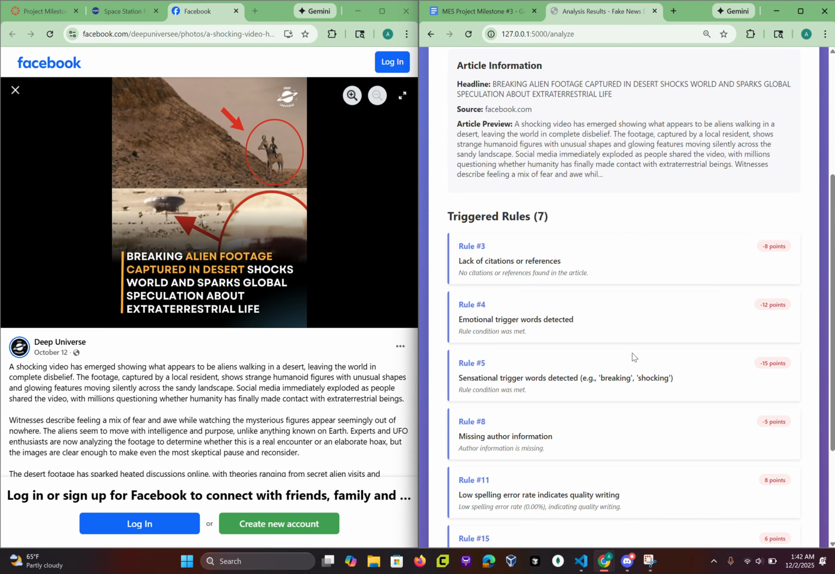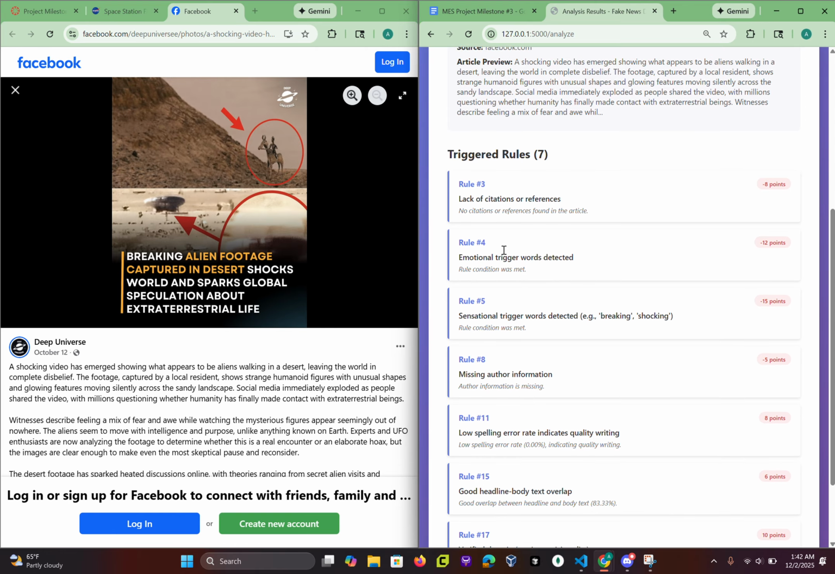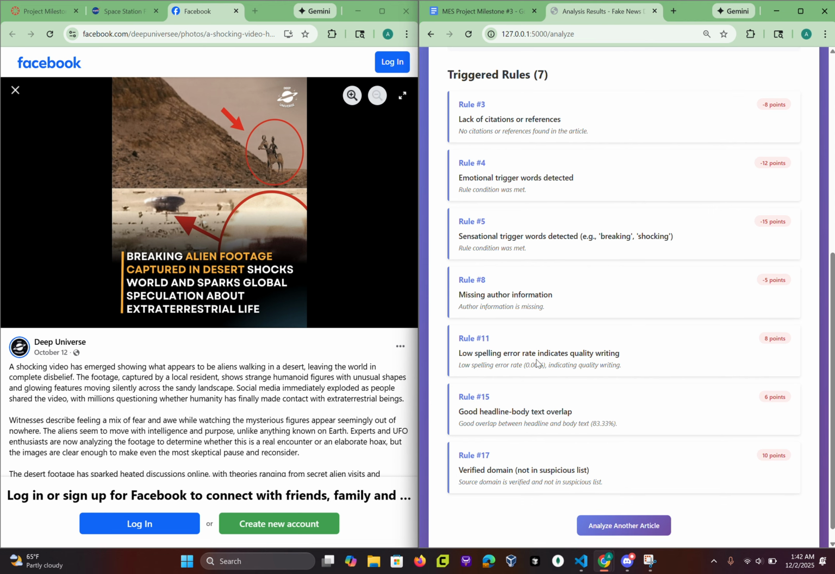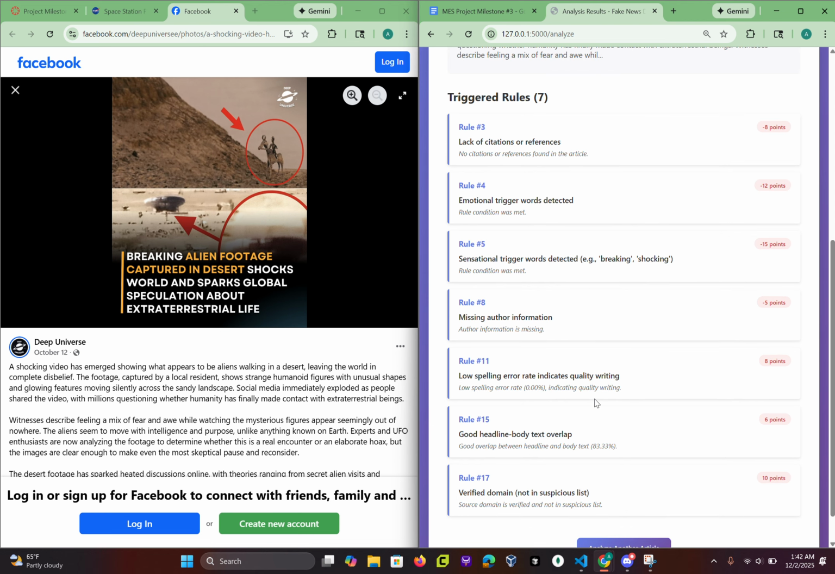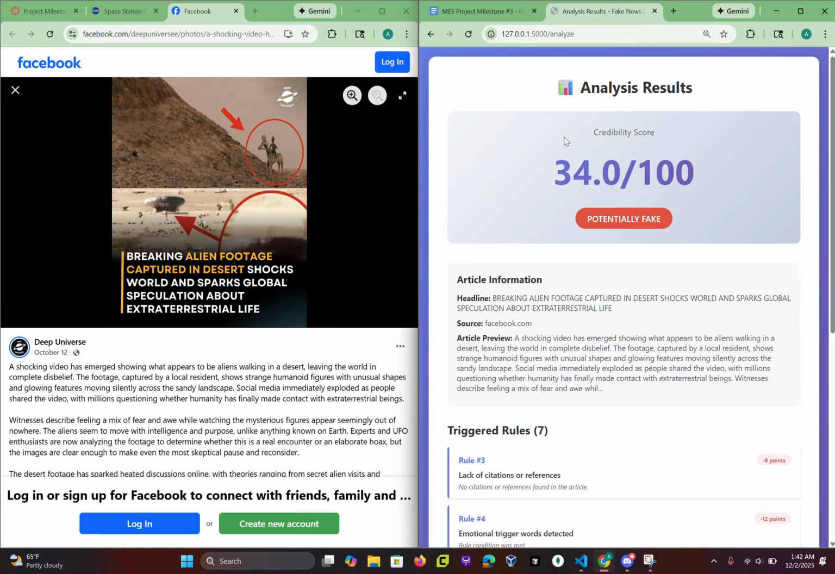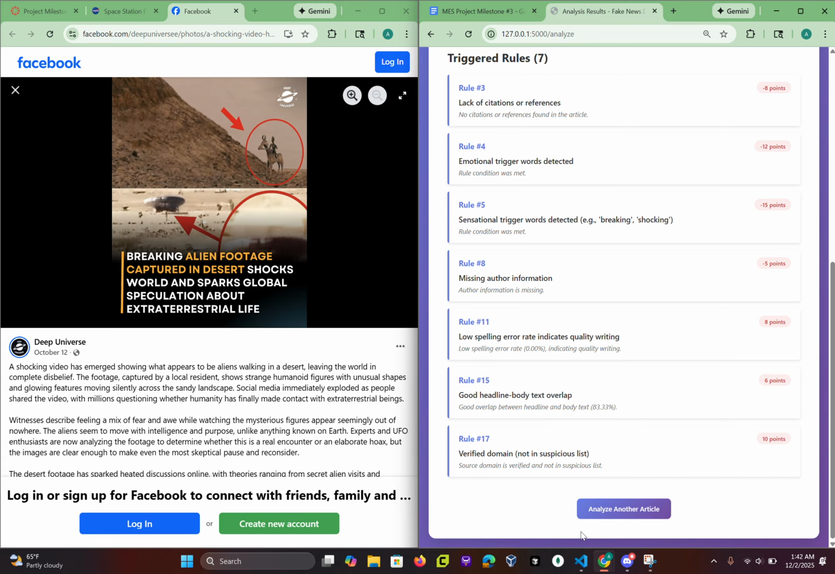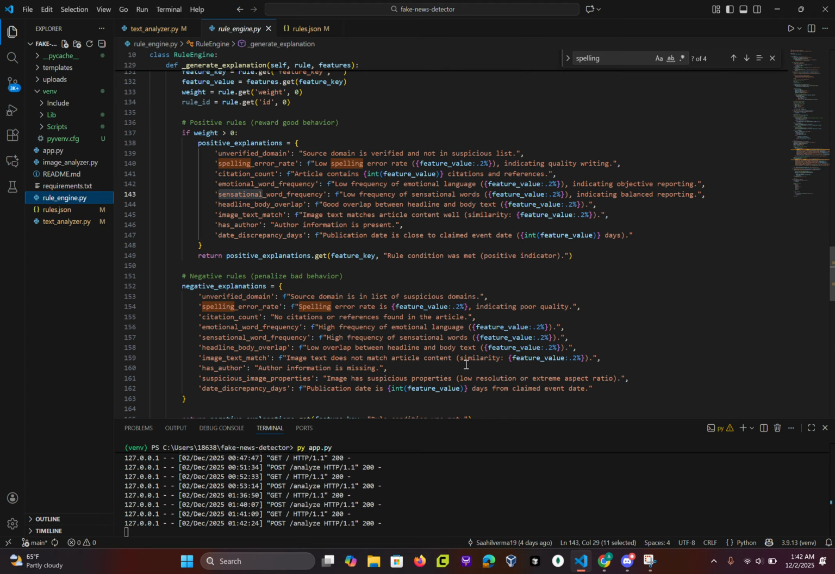And you can see it's penalized for having emotional and sensational words like shocking, breaking, stuff like that. Lack of citations as well, missing author, and of course it still got some things that were alright, but that's basically the main functionality. And I'll go in here to the code a little bit.